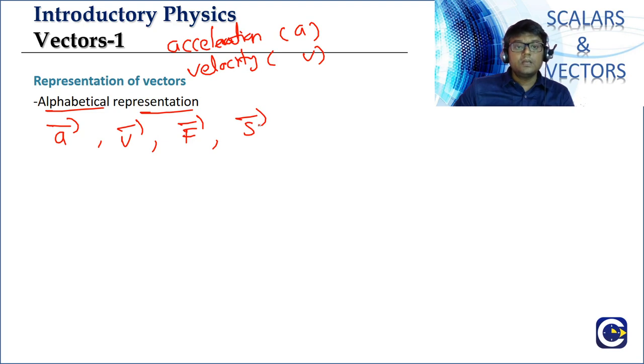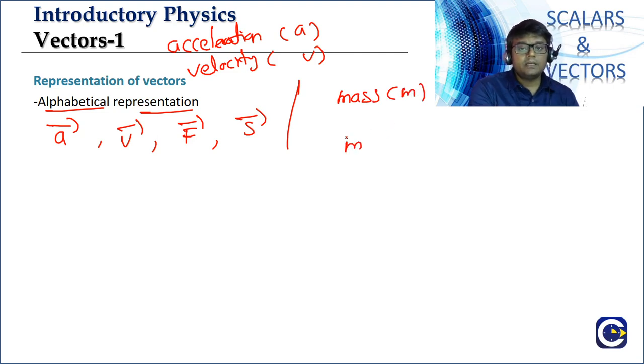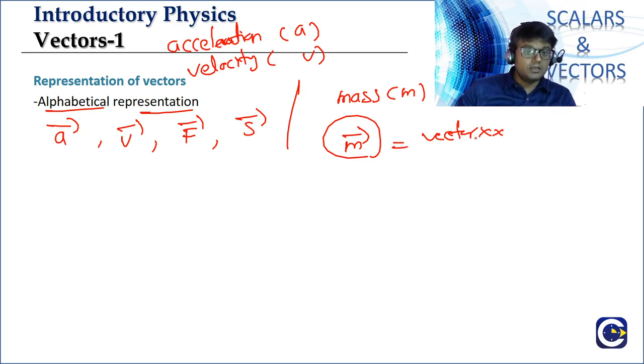Like this we can, and generally we will represent a displacement vector with S bar. Now what we need to be careful about when we're talking about the alphabetical representation is we usually go with the accepted symbols. And one more thing we have to be very careful about is that just because you put a bar above a quantity or a symbol does not mean that it is going to become a vector. Like we also know the symbol we use for mass is m, but can I put m bar and say it is a vector? No, we can put that bar only for the quantities that are already vectors. Just by putting a bar above mass, that is not going to become a vector quantity.